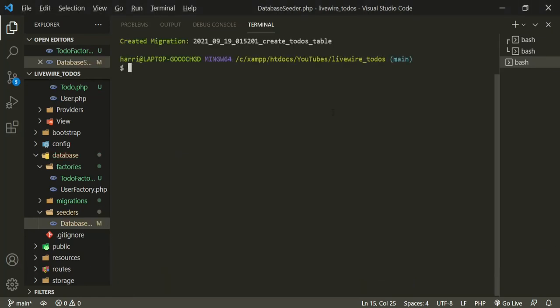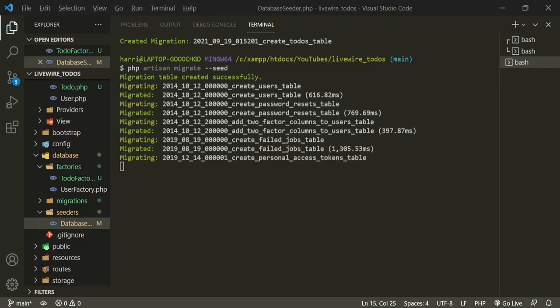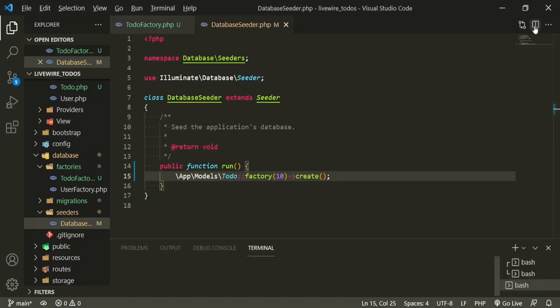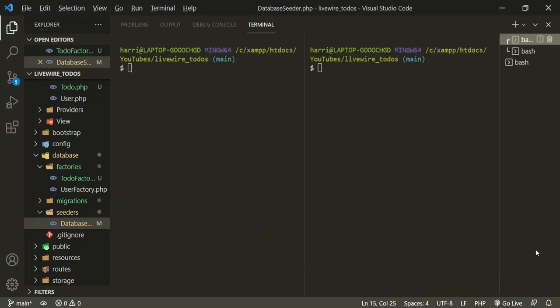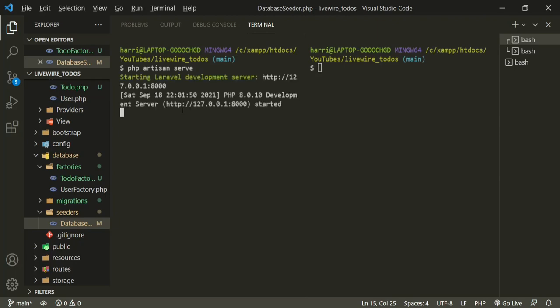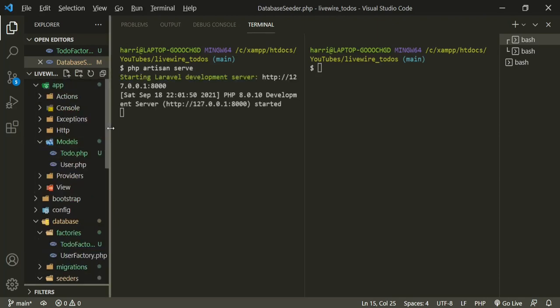So let's open this up. And now we can run php artisan migrate --seed. Okay, and now we can drop this, and we need to, well, we'll keep that back open. We need to run our server. And I think that we need to run our npm. Yep, we'll do npm install, and then we'll do npm run watch.